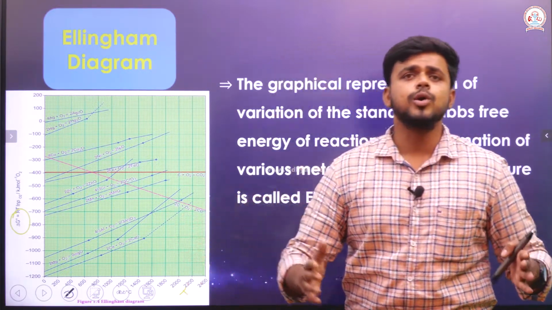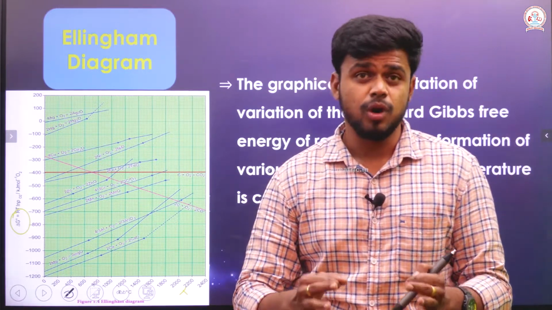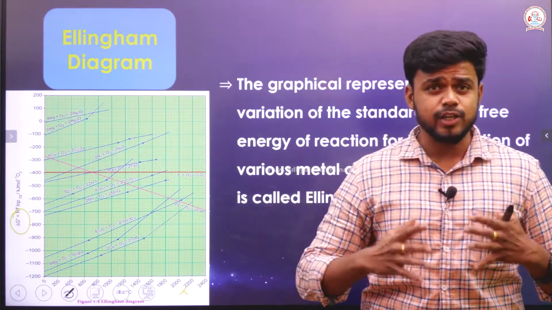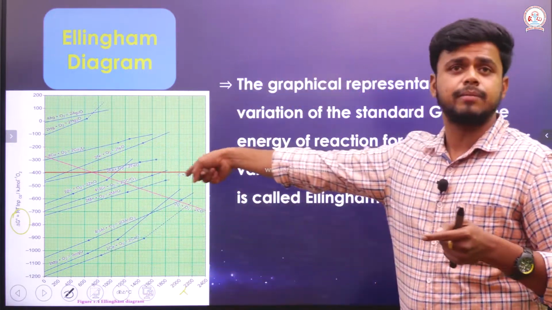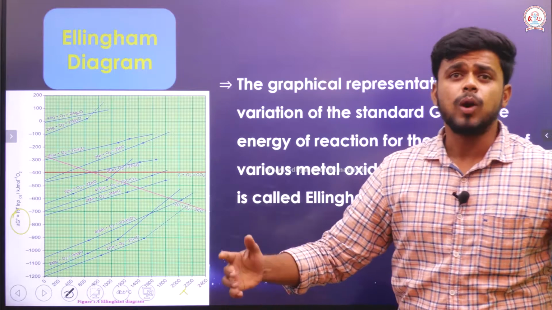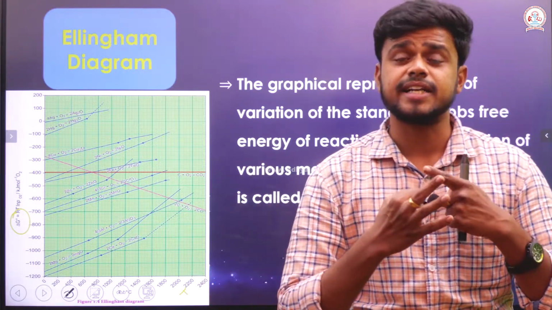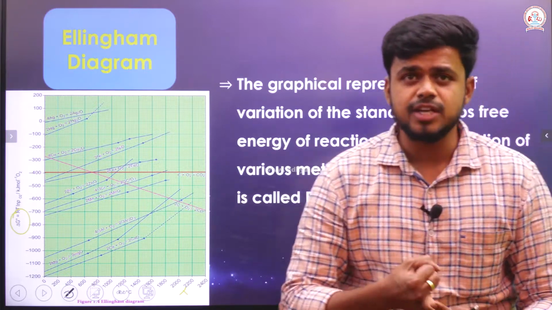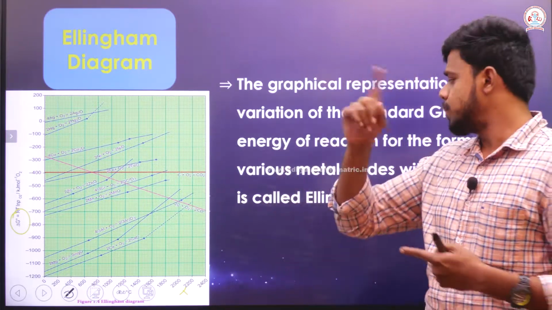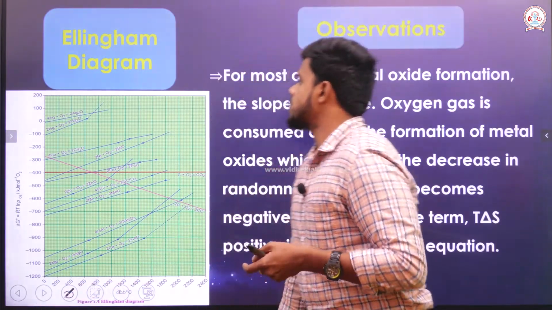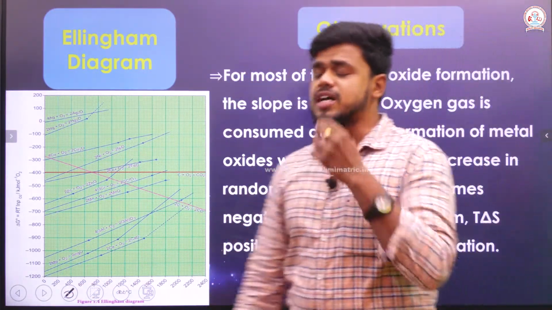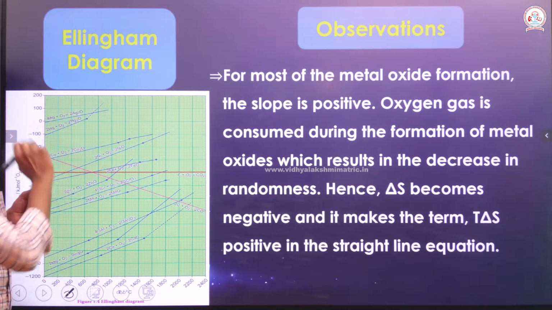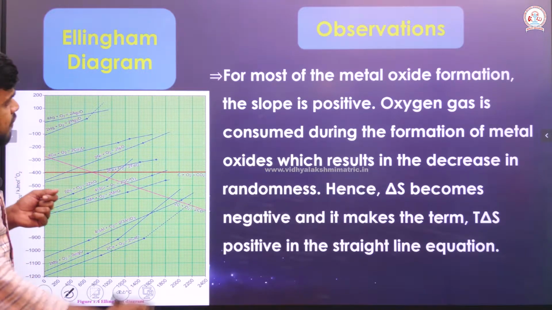And after knowing the Ellingham diagram, we have to know what the application part of it is, what we actually observe on looking into the Ellingham diagram, and what the limitations are. These three things will be learned now, which means observation, application and limitation. To begin with, observation. The very first observation is, if you look at the graph given here,